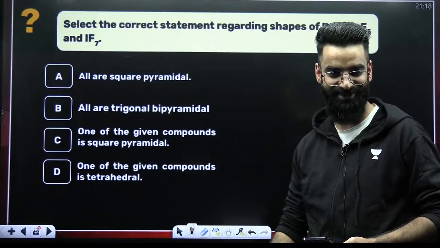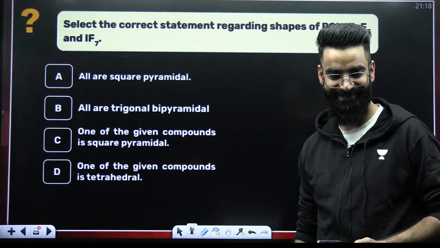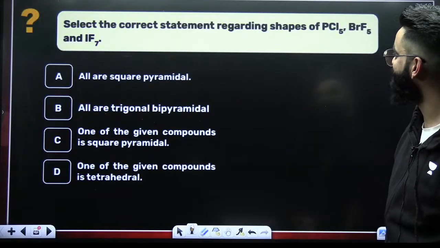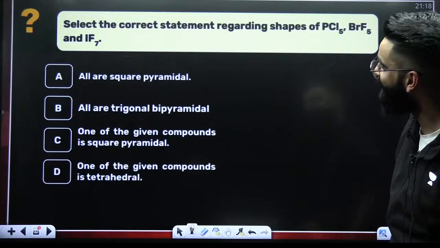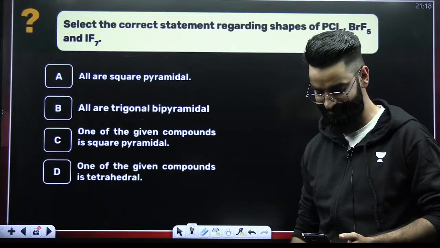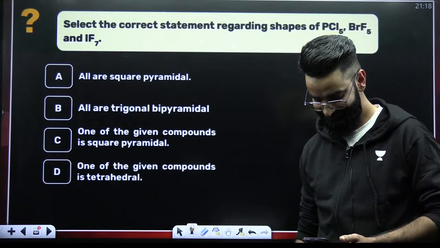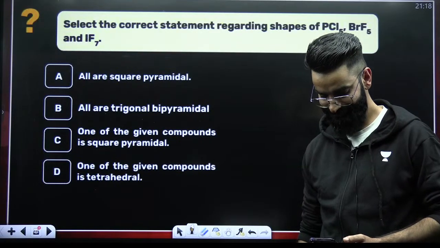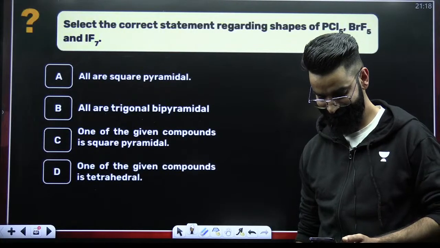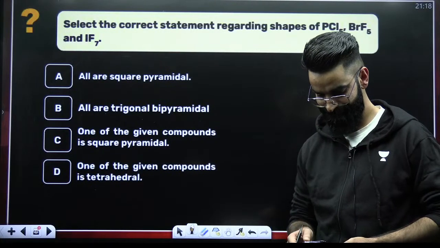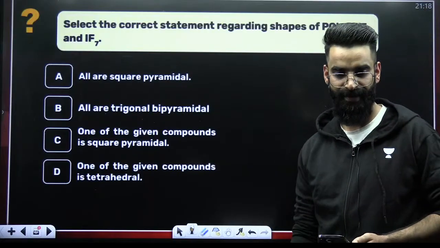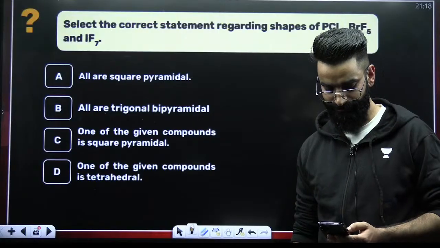Tell me the answer of this question. Quick. Again, it's a simple question. Select the correct statement regarding the shapes of PCl5, BrF5, and IF7. Quickly, guys.